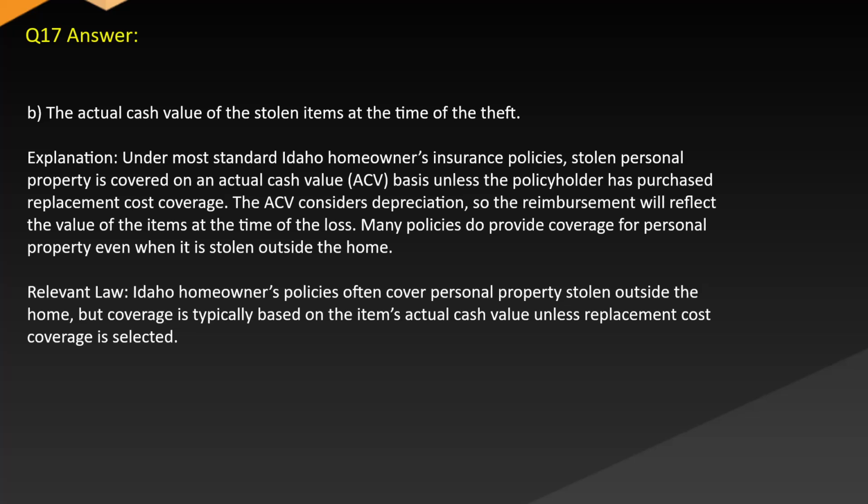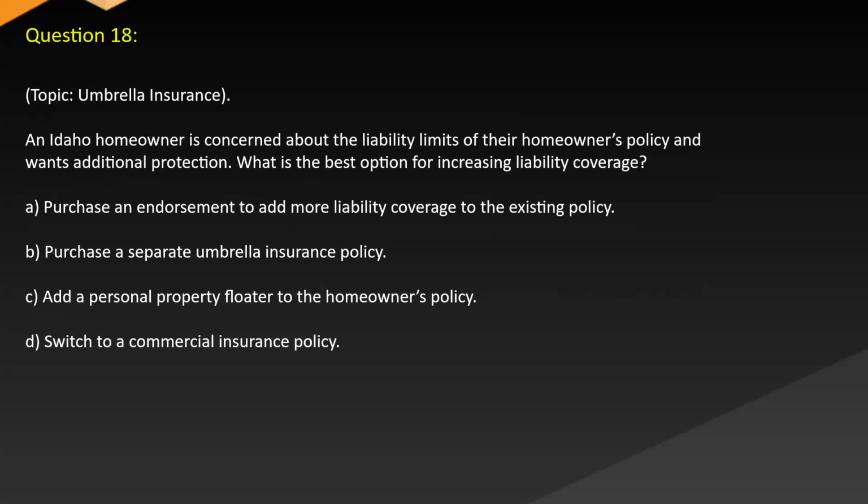Relevant law. Idaho homeowners policies often cover personal property stolen outside the home, but coverage is typically based on the item's actual cash value unless replacement cost coverage is selected. Question 18. Topic: Umbrella insurance. An Idaho homeowner is concerned about the liability limits of their homeowner's policy and wants additional protection. What is the best option for increasing liability coverage?